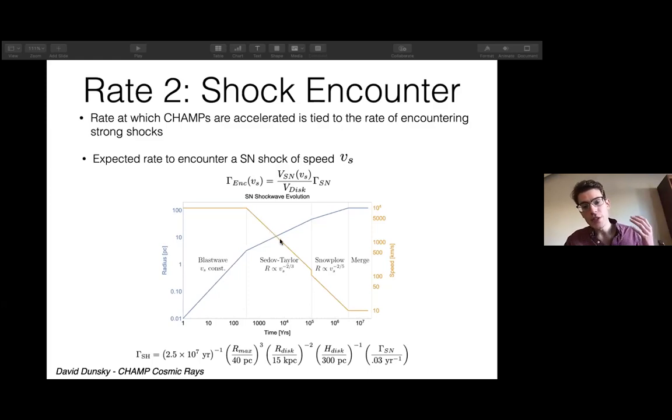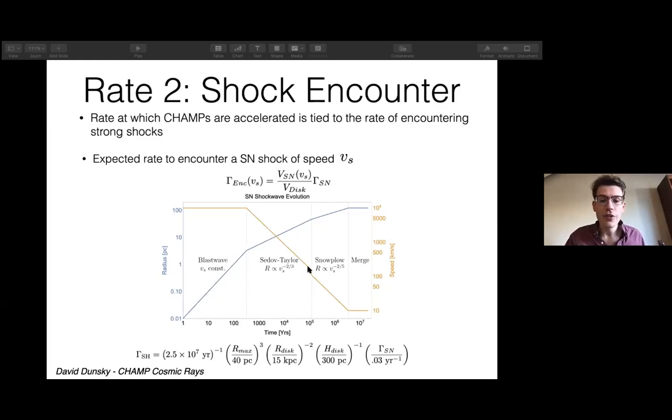So the shock speed is dropping. And what happens is once it goes below around 100 kilometers a second, you can have neutrals begin forming at the shock front. This is because the particles are not moving fast enough to collisionally ionize at the shock front itself.